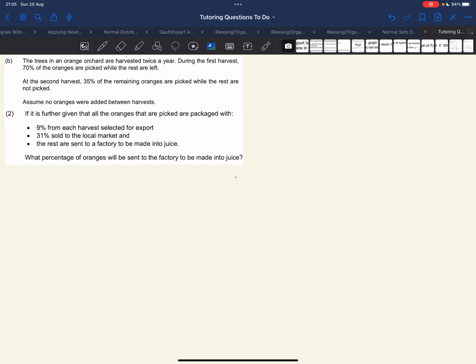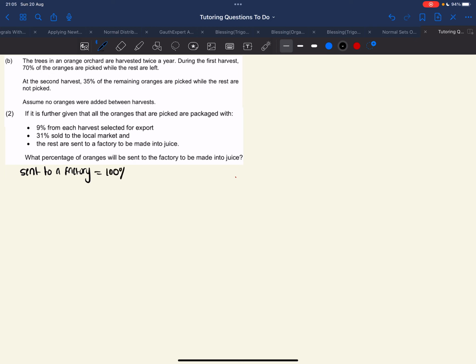Alright, what percentage will be sent to the factory to be made into juice? So we are looking for the percentage which is made into juice. Now the percentage that we also need to look at here is the one sent to the factory. So we need sent to a factory, not yet made into juice. We need the one sent to a factory. All right, we're basically going to say 100% minus 9% minus 31%. If you do that, you should get